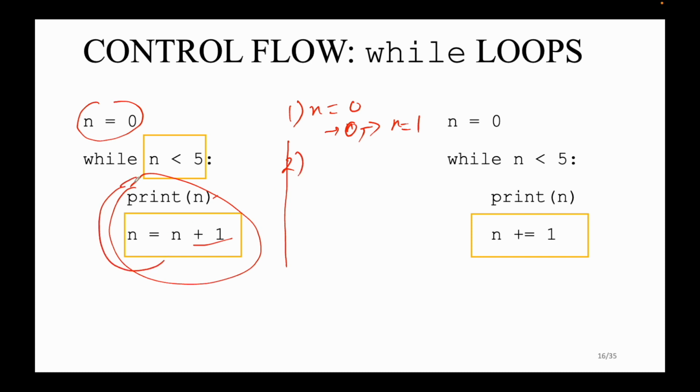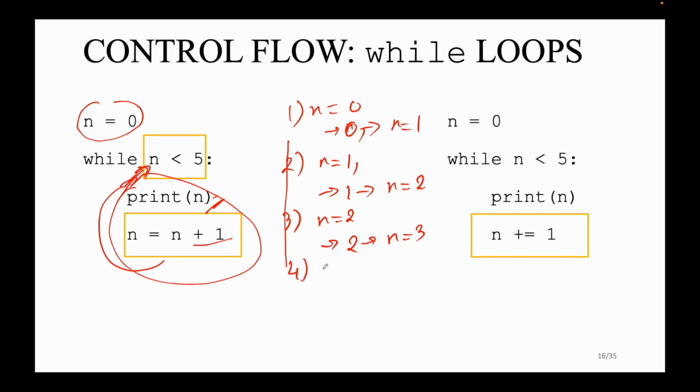So we get back to this condition, and we can see that 1 is still smaller than 5. So in the second step, we have n equal to 1. We read out 1 here, and we increase the value of n by 1, so n equals 2. Move on. We get back to this condition and check it one more time. 2 is still smaller than 5, so we repeat this process one more time. Read out the value of n and increase the value of n by 1, so we have 3.